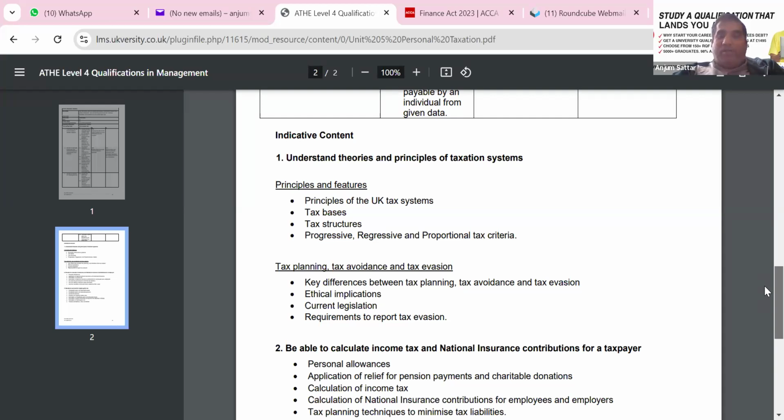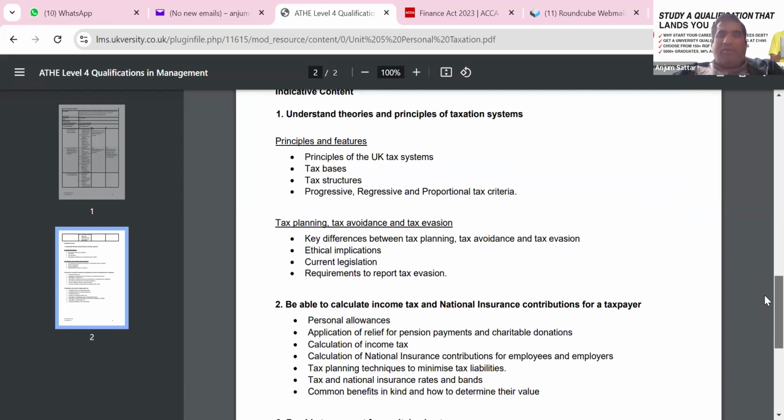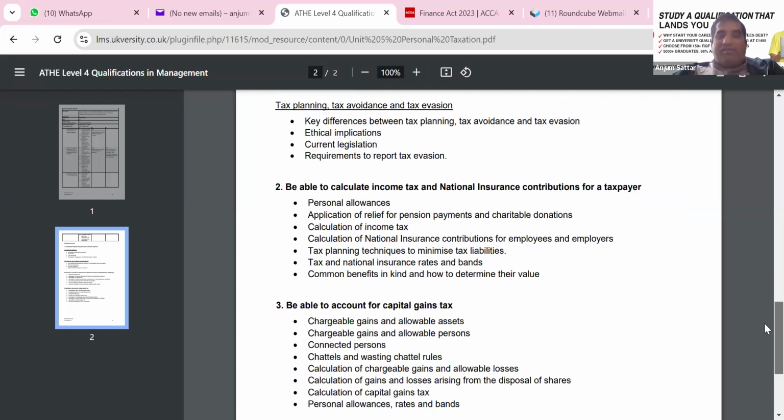We also need to look at tax avoidance. People look for loopholes, but we need to consider the moral and ethical side as well. The current legislation will follow the Finance Act 2023, which is applicable until 31st July 2024, and we'll apply these rates in our returns.